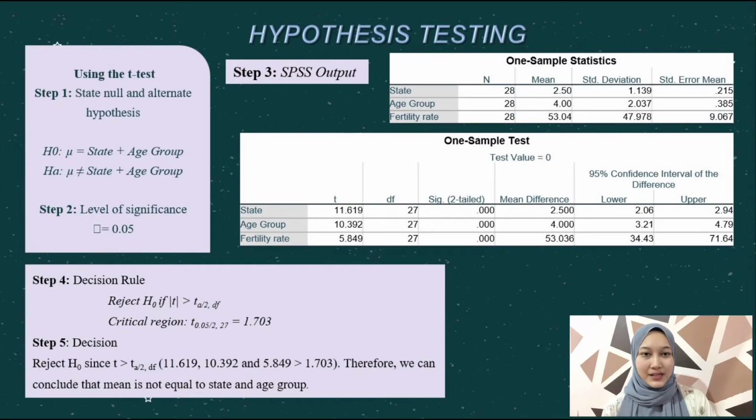Next, hypothesis testing. Using the t-test has 5 steps. Step 1, state null and alternate hypothesis. Step 2, level of significance. Step 3, SPSS output. Step 4, decision rule: reject H0 if the test statistic falls in the critical reject region. Step 5, decision: reject H0. Therefore, we can conclude that the mean is not equal for state and age group.